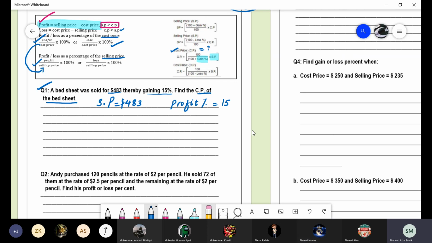We don't know the cost price of the bed sheet, and we don't know the profit either. No cost price is given, no profit is given. So we have to find out the cost price. We cannot use this formula, because even the profit is not given, only the profit percentage. So can we go for this formula? We have the profit percentage and the selling price. Use this one: cost price is equal to 100 divided by 100 plus profit percentage.